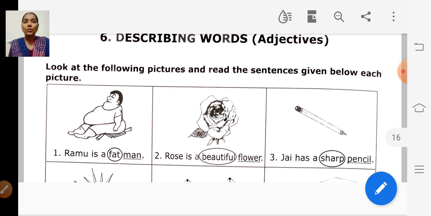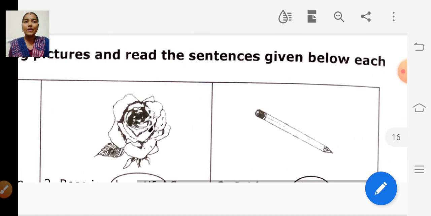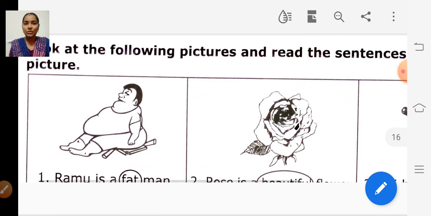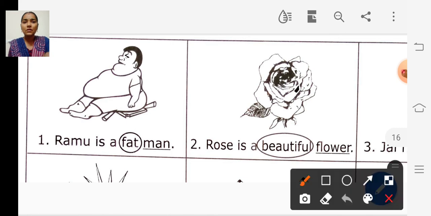Look at the following pictures and read the sentences given below each picture. Look at the first picture. Ramu is a fat man. The word fat is the adjective because it describes the noun.